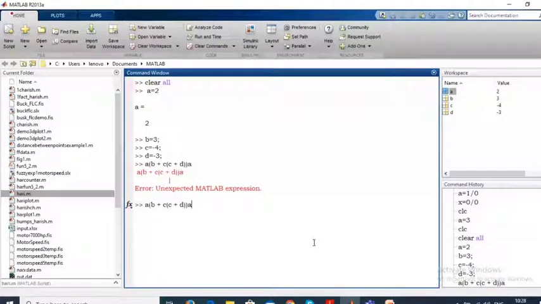But what modification do I have to do here? A into, I have to use the asterisk here. A into, C into, for C plus D this is okay, but into A. So if you use this symbol and use the math operations perfectly, then you will get the answer. I have not given any variable, so it is taking the variable as 124. Is it clear now? Are you able to follow this? Yes, sir.